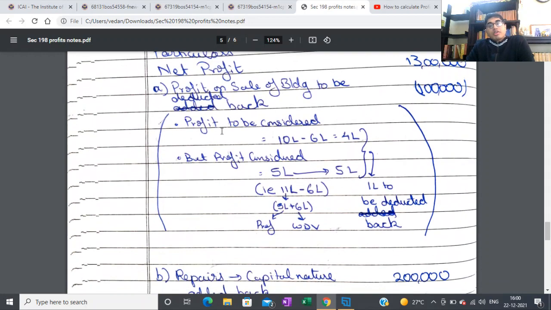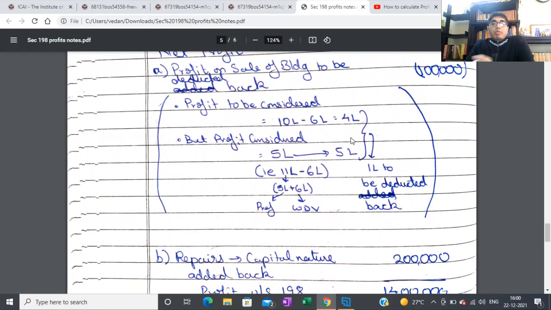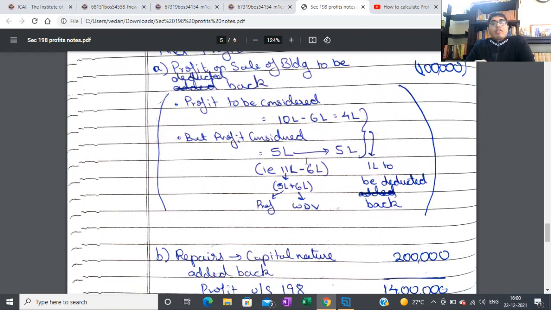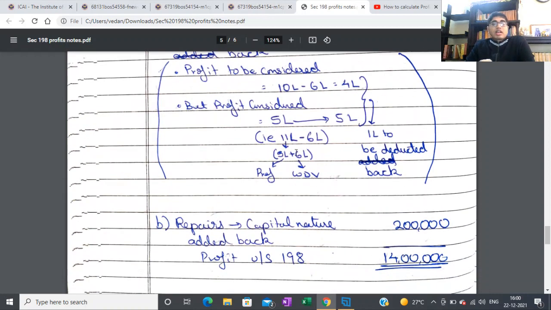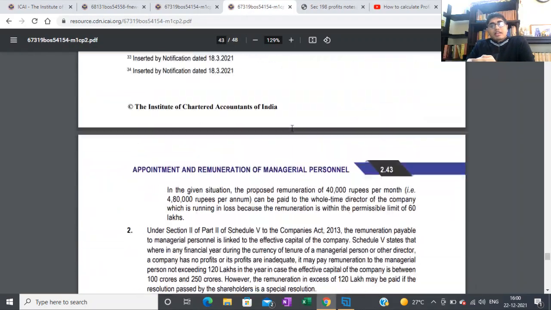Now profit to be considered. Profit actually to be considered is 4 lakh, 10 lakh minus 6 lakh. If you just look at the question, you get 10 lakh minus 6 lakh, 4 lakh. But profit that is actually considered is 5 lakh. 5 lakh, how did I get? It is 11 lakh minus 6 lakh. 11 lakh, how did I get? 11 lakh is 5 lakh plus 6 lakh.